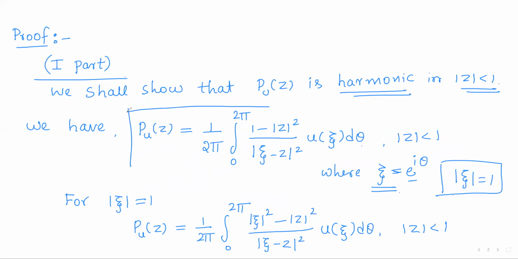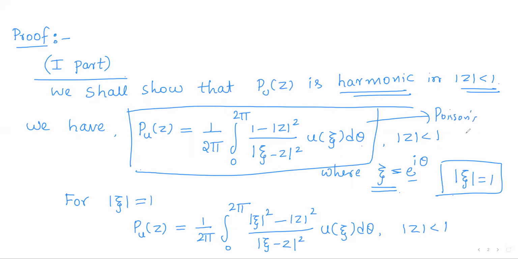That means we have considered this integral in the parametric form, which is the Poisson's integral of u. Now we shall convert it into the line integral, right?